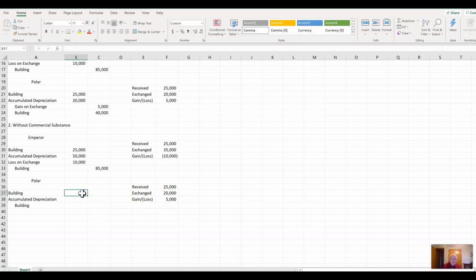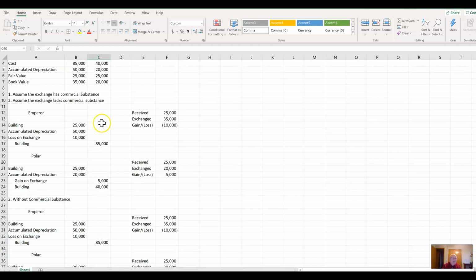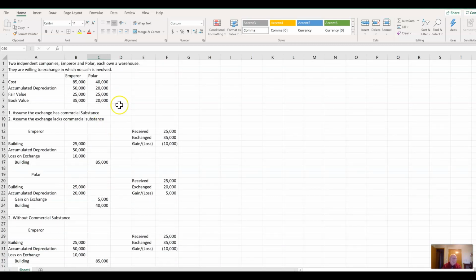Now, because it lacks commercial substance, you do not show the gain. So they received the $25,000 minus the $5,000, or $20,000, which also then is what they exchanged. And accumulated depreciation is $20,000, and the building cost $40,000. Okay, this is without commercial substance. You do not show gains. With commercial substance, you do, and that's basically the difference. Losses don't matter, and that is the exchanging of assets.